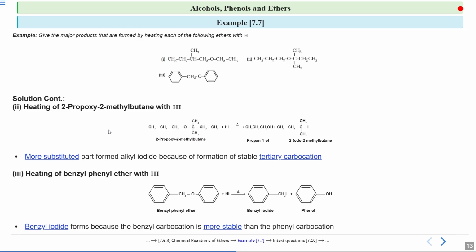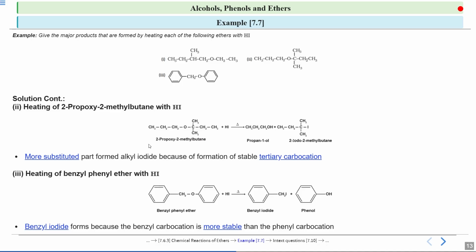Now you will see that benzyl iodide will be formed because the benzyl carbocation is more stable. If this carbon gets a positive charge, then the benzyl carbocation will be more stable as compared to the phenyl carbocation. So you will get benzyl iodide and phenol because of the greater stability of the benzyl carbocation as compared to the phenyl carbocation.